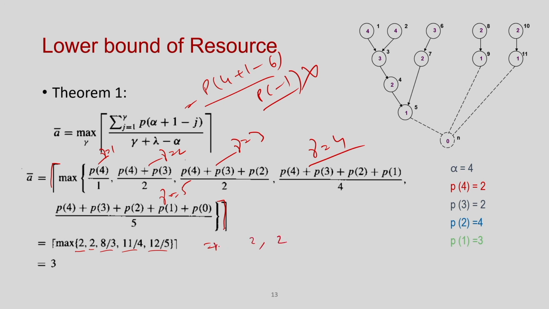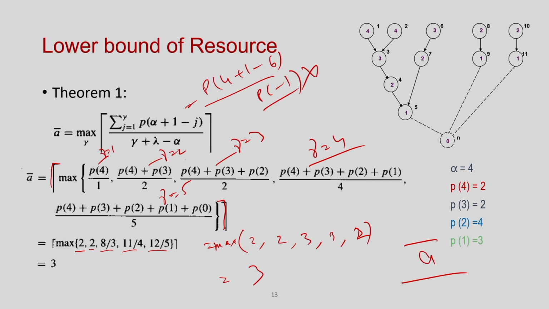So, 2, max of 8 by 3, which is also 3, 11 by 4, which is 3, and 12 by 5, which is also 3, right. So, this basically comes to 3. Okay. So, I need 3 resources to schedule these things in 4 time steps.